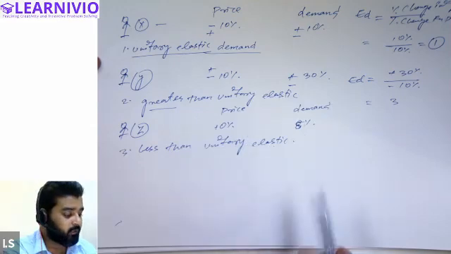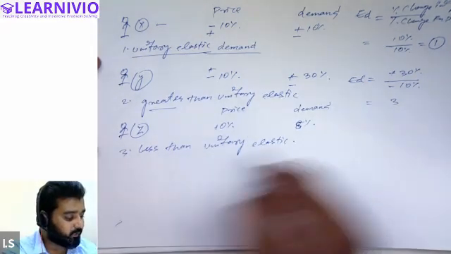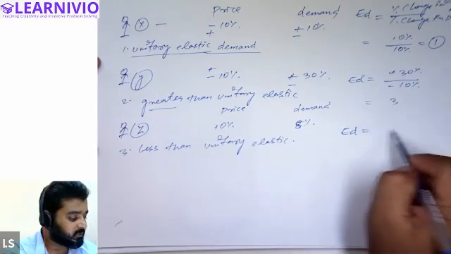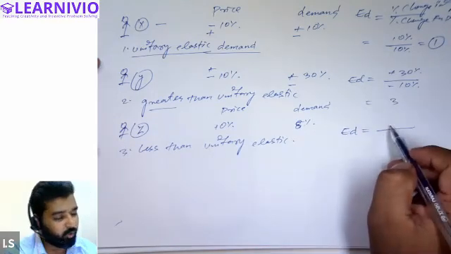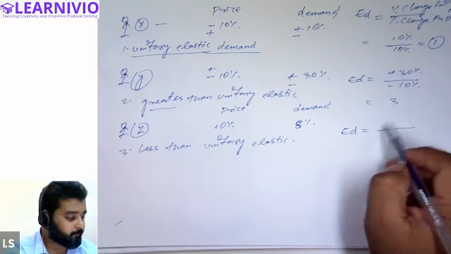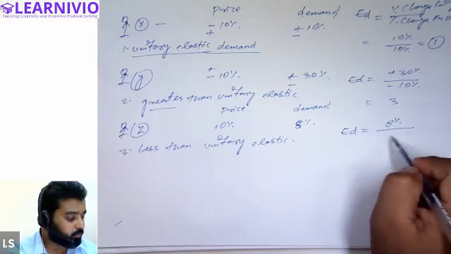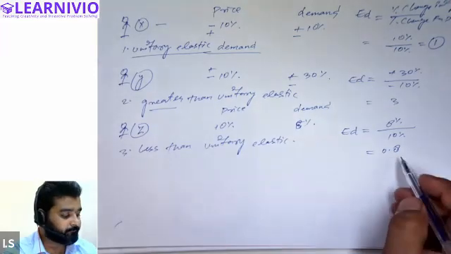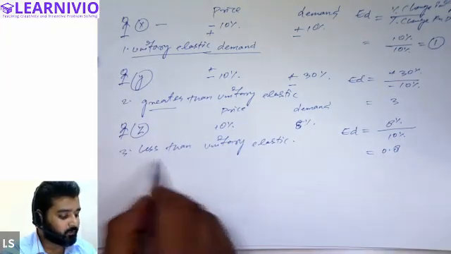This is called less than unitary elastic demand. And when you calculate the value of elasticity in such a case, you will always get an answer less than 1. 8% change in demand due to 10% change in price, then we have the answer 0.8.